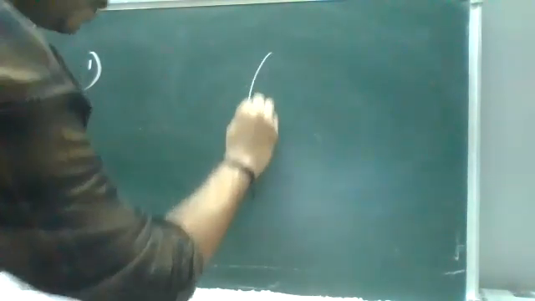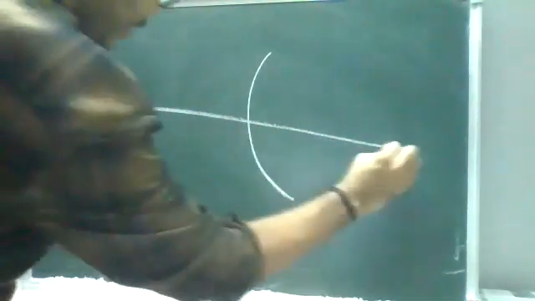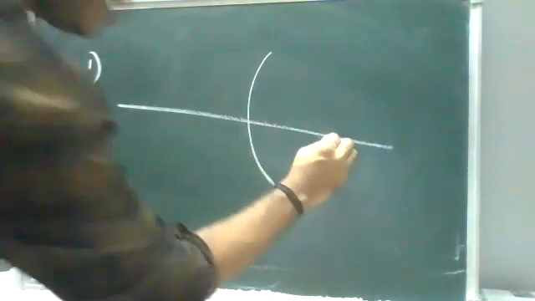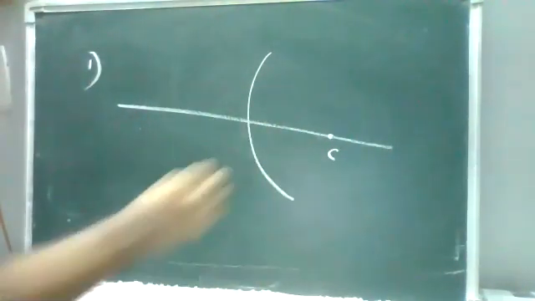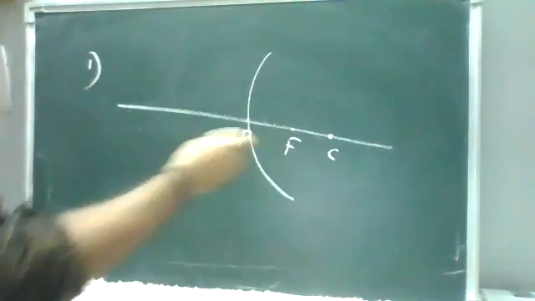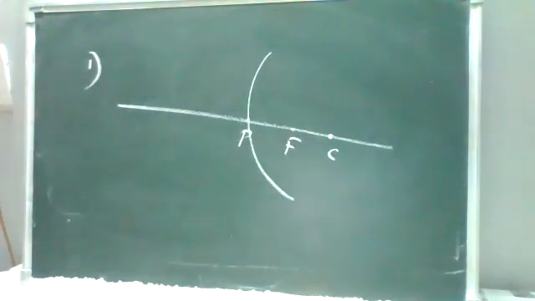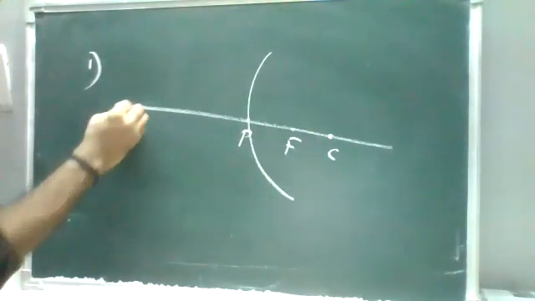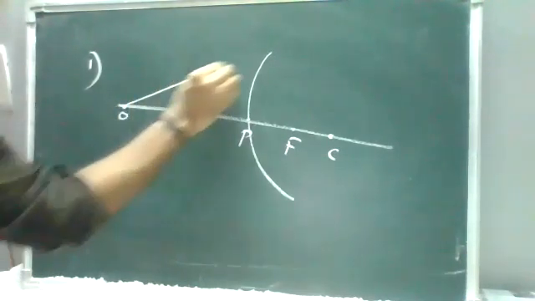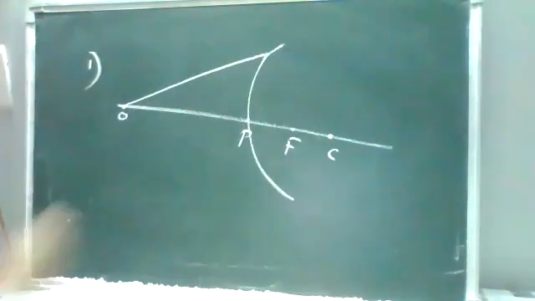So I'm taking a convex mirror. In the convex mirror, there will be a center of curvature, focus, pole, radius of curvature, focal length, everything. Now, at one particular point, assuming it is your object, for the object I'm just passing a ray.